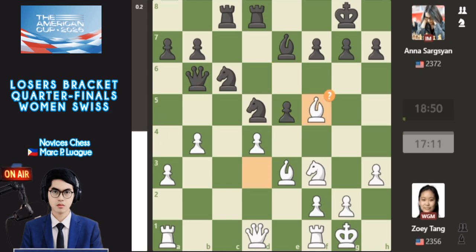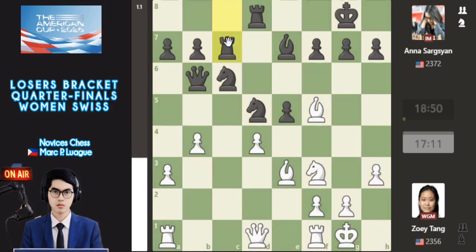Okay, so back there, this one is bishop f5 with Zoey Tang, and also capturing this pawn with Sargsyan. So the best move is rook c7. So this is more positional here. So it means rook c7 is good and precise here. So this is slightly better for Black here.